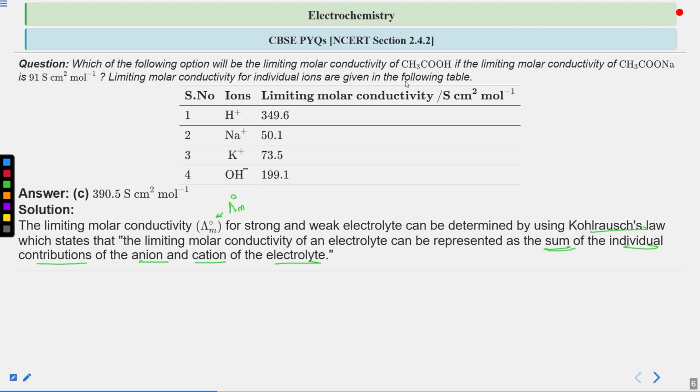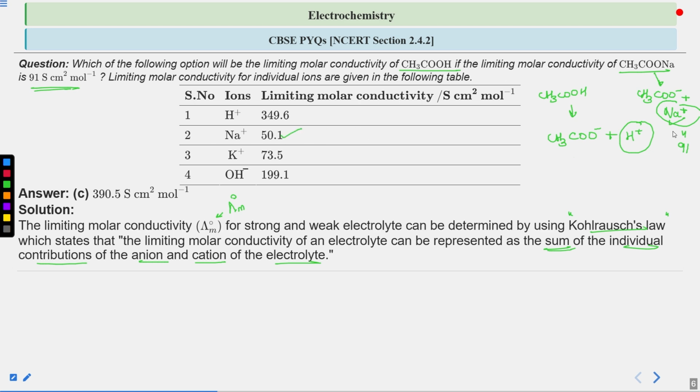Okay, so if you want to find out the limiting molar conductivity of acetic acid: CH3COONa will dissociate into CH3COO⁻ and Na⁺, right? And CH3COOH will dissociate into CH3COO⁻ and H⁺, right? We have been given the H⁺ limiting molar conductivity and the Na⁺ limiting molar conductivity. So we already know the limiting molar conductivity of CH3COONa. You can put that equal to 91, right? For sodium we know, which is 50.1.